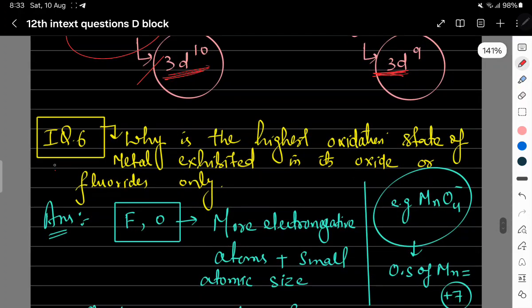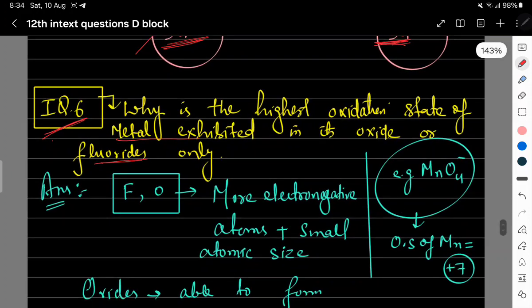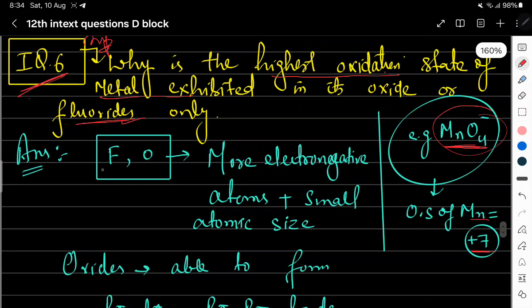Now the next in-text question is, why is the highest oxidation state of a metal exhibited in its oxide or fluoride only? For example, this is the oxide of a d block element, permanganate, where the oxidation state of manganese is +7. What is the reason that these metal oxides or fluorides show the highest oxidation state? Again, this is a very important question. Fluorine and oxygen are more electronegative atoms and they have small size.